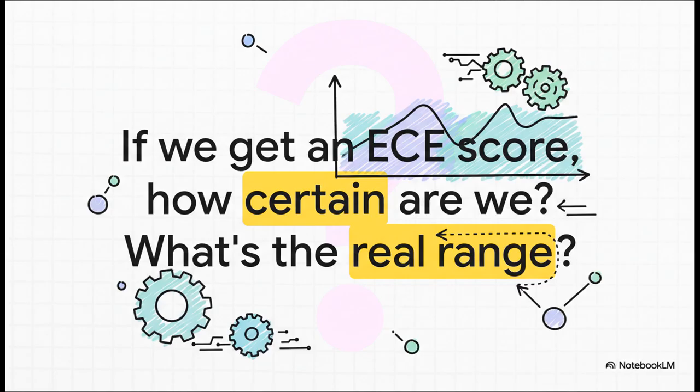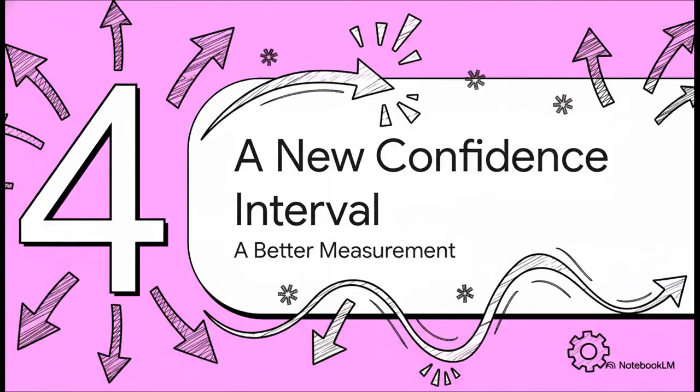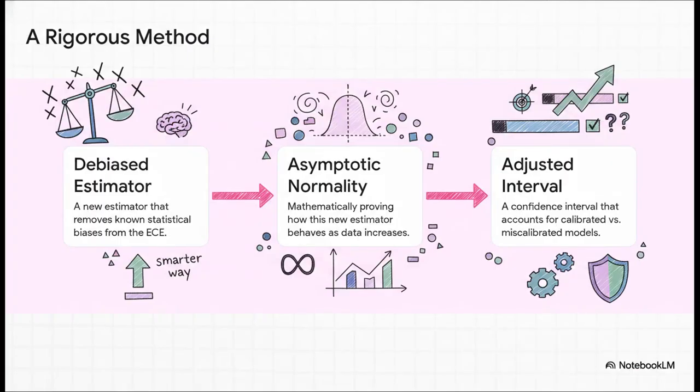What we really need is something called a confidence interval. Basically, a plausible range that says, okay, the true error is probably somewhere in here. And that is exactly what this paper delivers. It's a brand new, much better way to create that confidence interval. So how did they do it? It's a really clever three-step method.